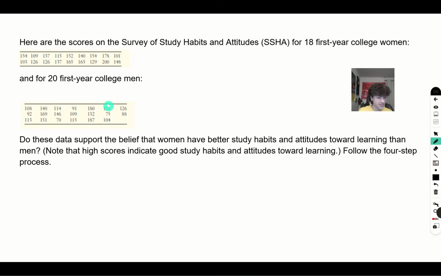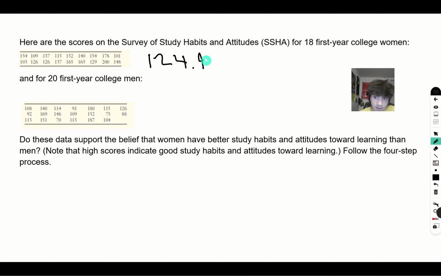We get that they get an average SSHA of 124.9, rounding to the 10th place. Let's do it for the 20 men.